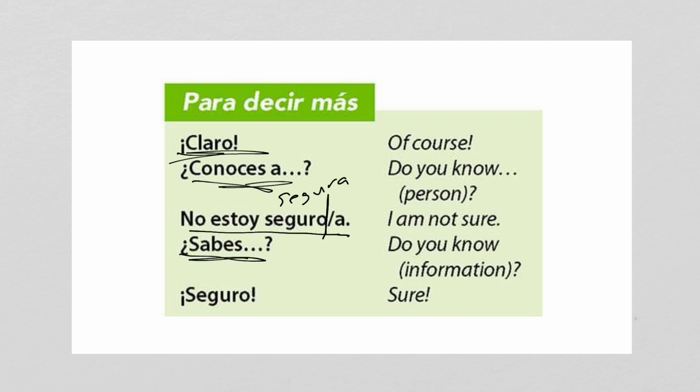¿Sabes? Do you know? And it's specifically information. As you go on, you learn the difference between this one and this one. This one is to know people. This one is to know information. Seguro, sure.